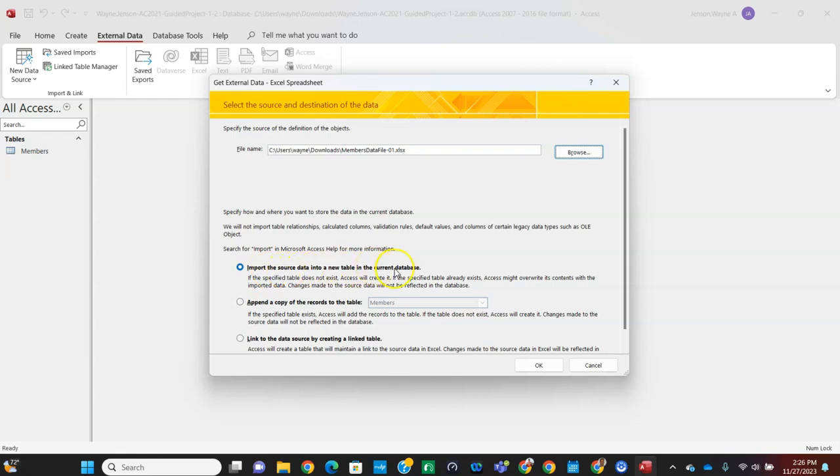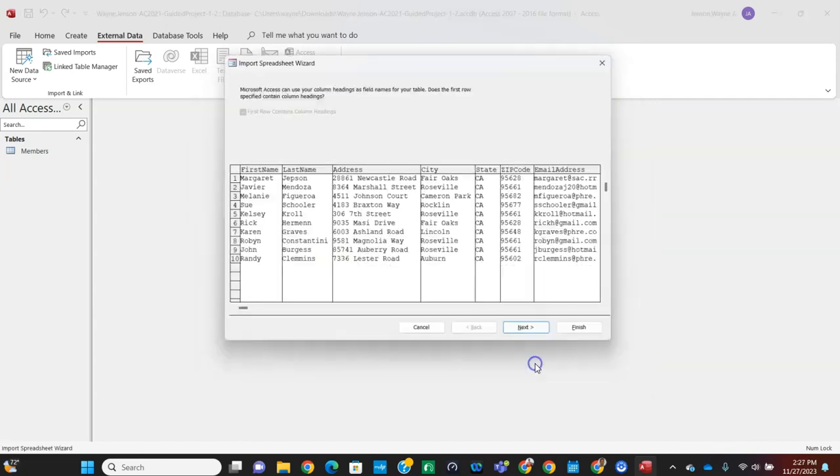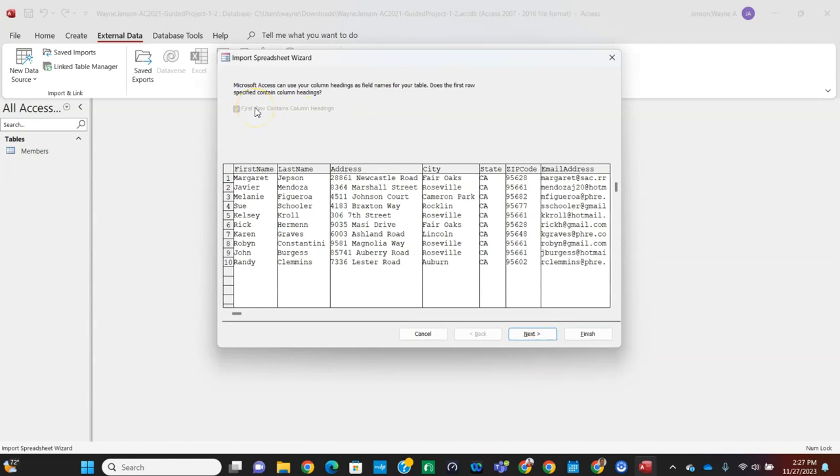This is if we didn't have a members table, we could import the data and it'll actually create the members table. But we already have the members table. We're going to select the append a copy of the records to the table. And you want to make sure that this window says members. And that's the only table that we have in our database, so it's going to say members. So then click OK. And then here it'll show all of the fields that are going to be downloaded into the members table. And then we're going to click OK.